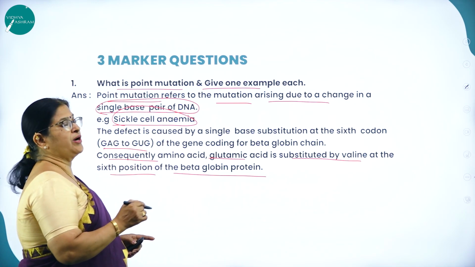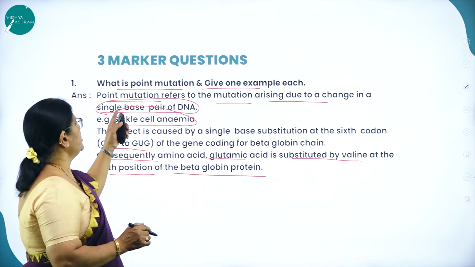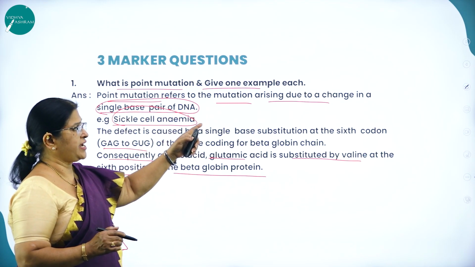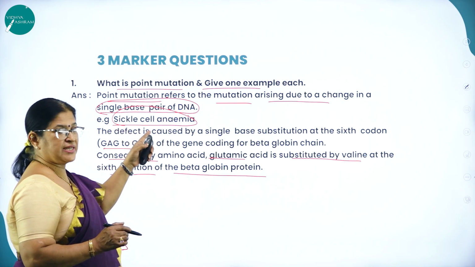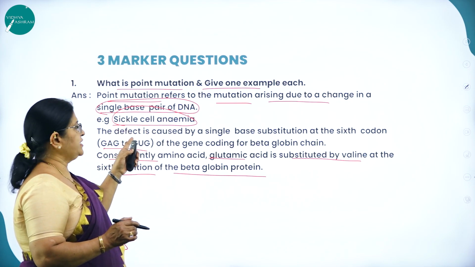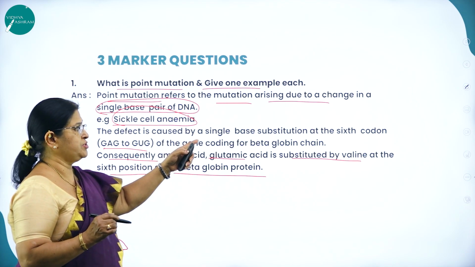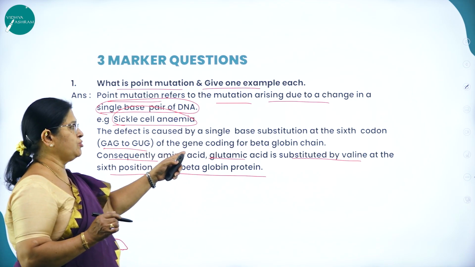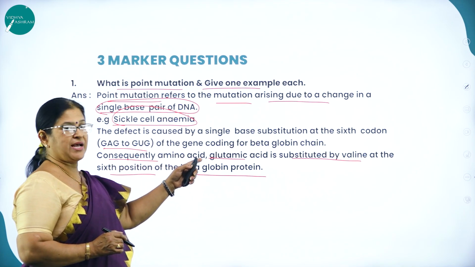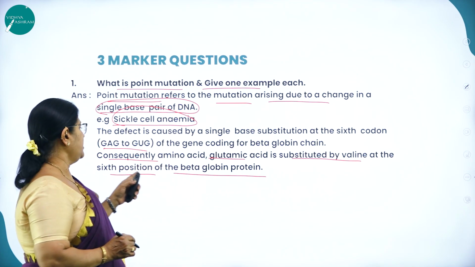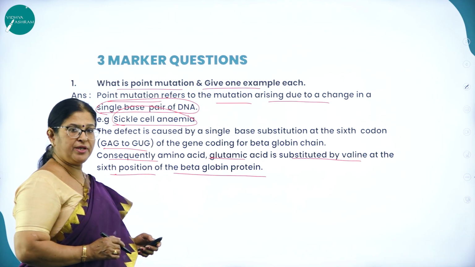So what is point mutation? And give an example each. Point mutation refers to the mutation arising due to a change in the single base pair of DNA. Example, sickle cell anemia. What is this defect? The defect is caused by a single base substitution at the 6th codon of the gene coding for a beta globin chain. Consequently, amino acid glutamic acid is substituted by valine at the 6th position of the beta globin protein.